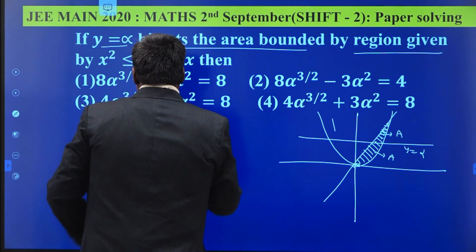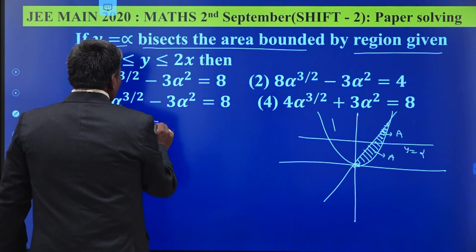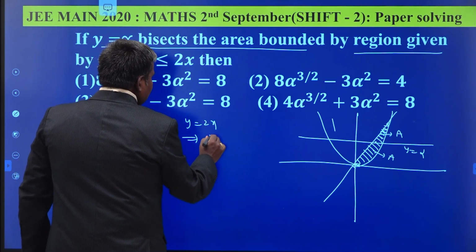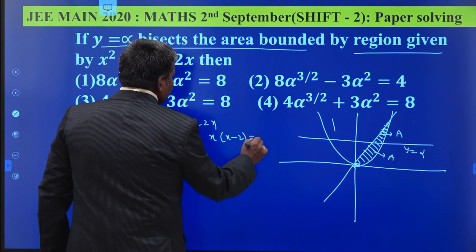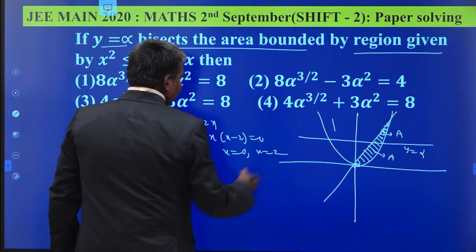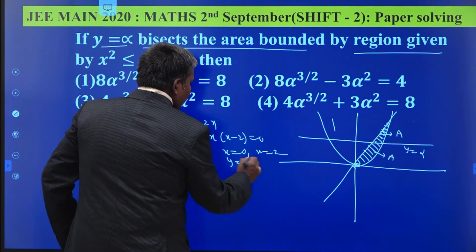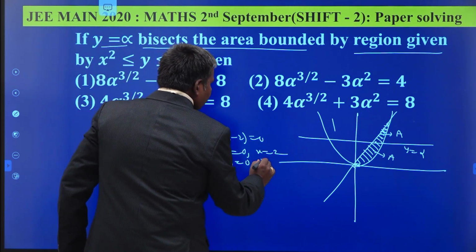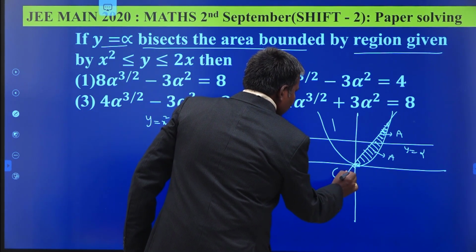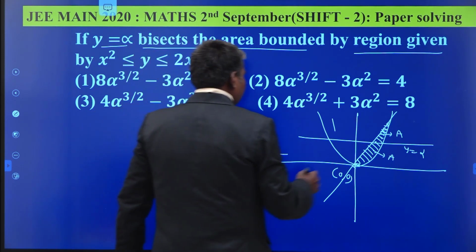Just by solving the two equations, we get the points of intersection. First of all, y equal to x square and y equal to 2x. Equating these two, x into x minus 2 equal to 0, so x equal to 0, x equal to 2. When x equals 0, y equals 0. When x equals 2, we get y equal to 4. So the points of intersection are (0, 0) and (2, 4).